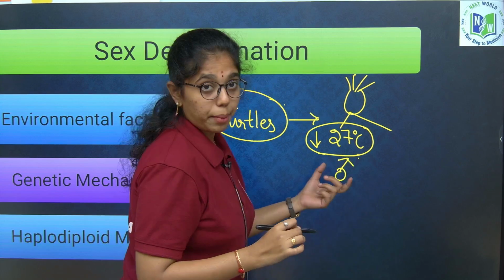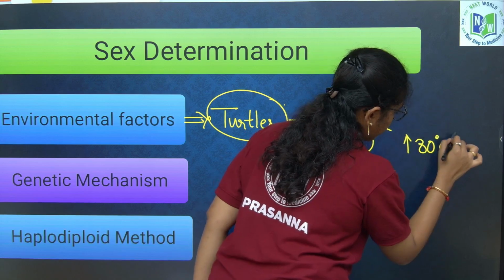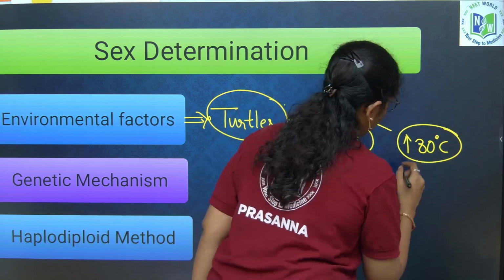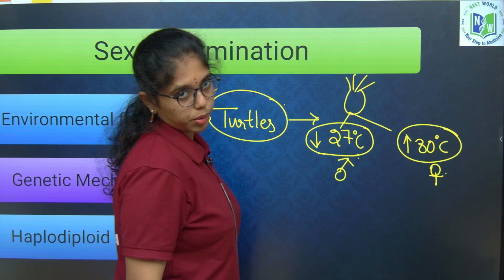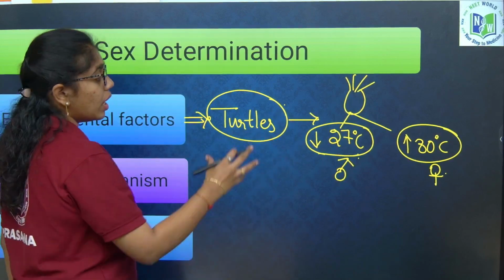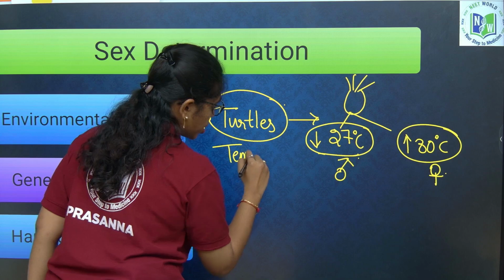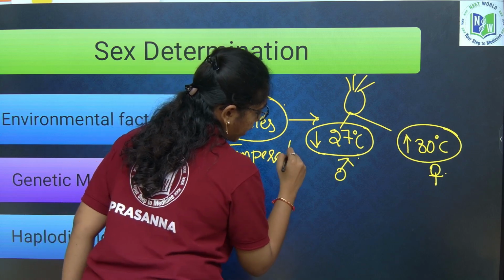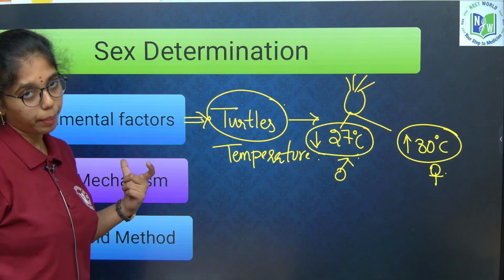If the temperature is more than 30 degrees Celsius, then the offspring turn out to be female. So what is determining the sex of the individuals in turtles? Purely it is the temperature at the time of egg hatching. This is environmentally dependent.